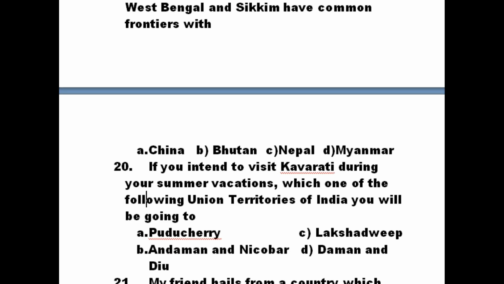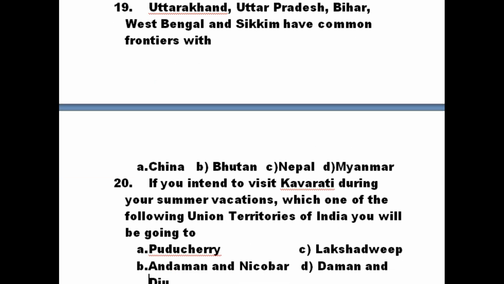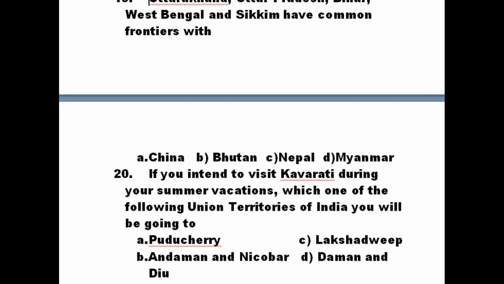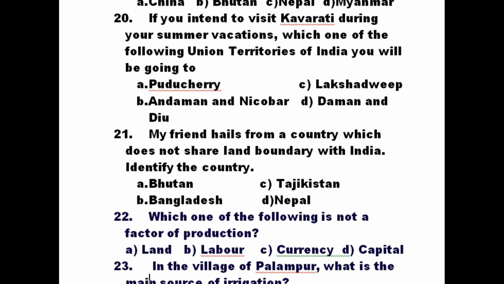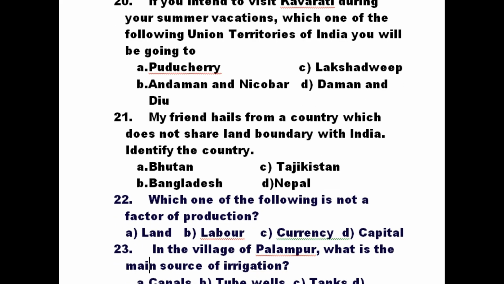Now 20 is Uttarakhand and all that: Uttar Pradesh, Bihar, West Bengal, Sikkim, common borders with. 20th is Kavaratti. Where is Kavaratti? Any idea? Come on, 20, 21, 22.